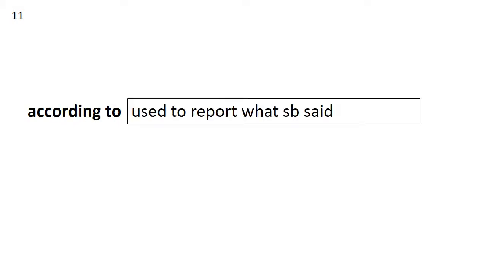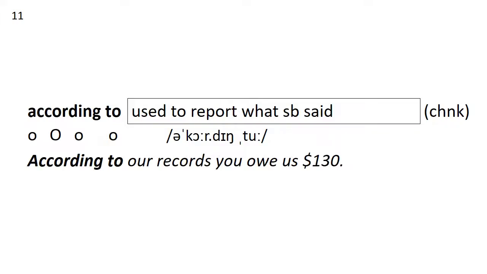For number 11, we have according to. According to, we use it to report what somebody said. So this is a chunk. How many syllables are in according? 3 syllables in according, 1 for to. So according to. According to our records, you owe us $130.